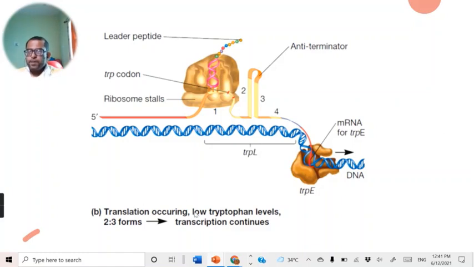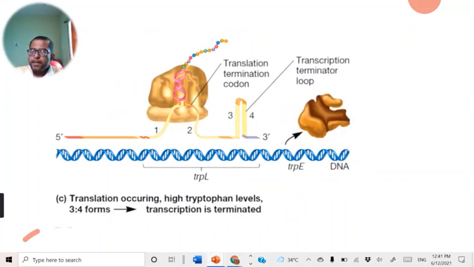This happens when the level of tryptophan is low. But suppose the tryptophan level is very, very high. Here you can see the translation process continues, and because of that there is a formation of pairing between the third region of the leader sequence of mRNA and the fourth region. When the third region and the fourth region are paired, they form the stem and loop structure known as a terminator loop, where the termination of the transcription process occurs.